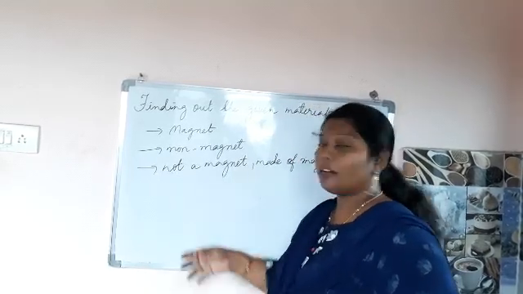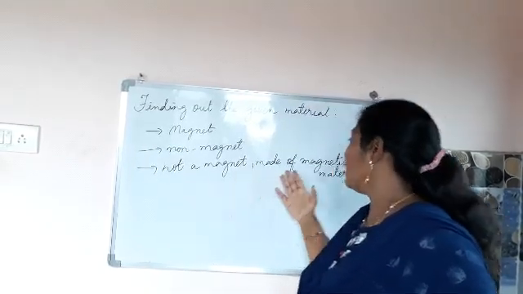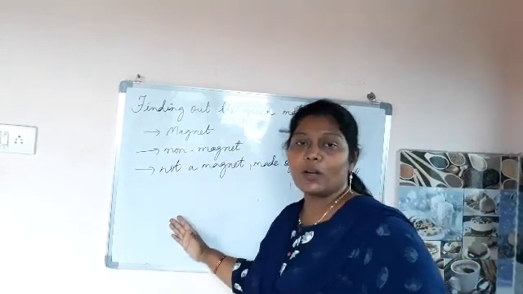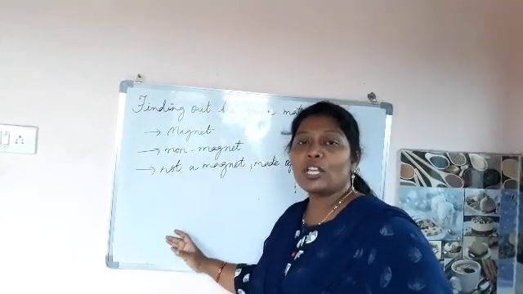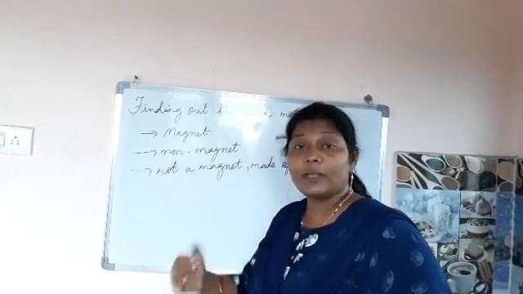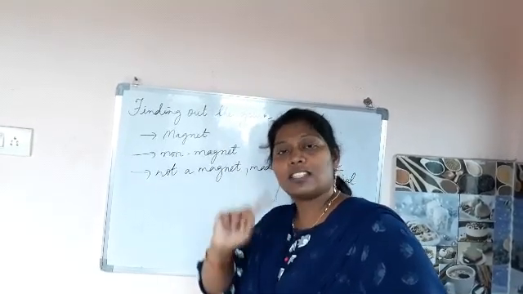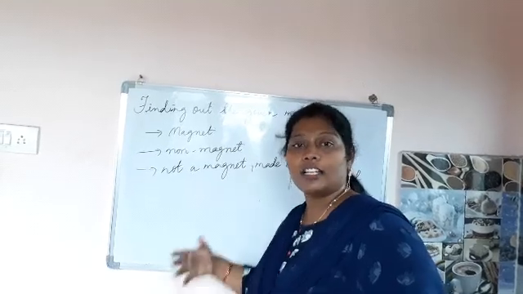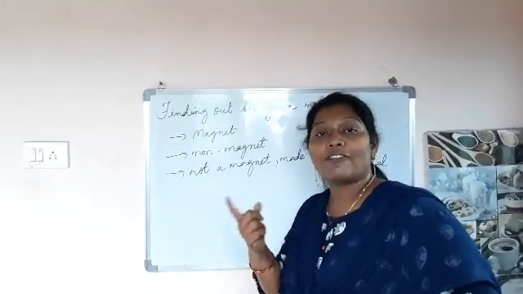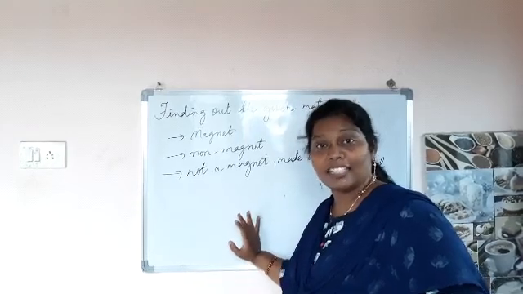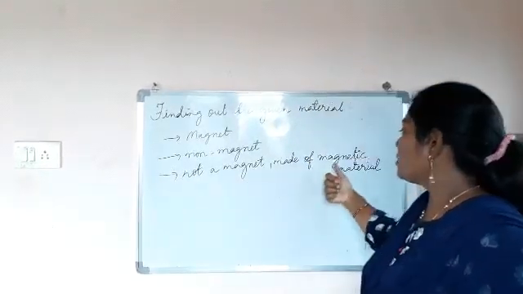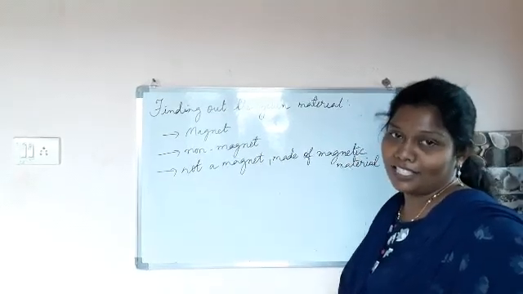Okay. Now the third one: not a magnet, but made up of magnetic material. If I bring a magnet towards the object, it has to attract the magnet, or be attracted by the magnet, on both sides of the pole, either the north pole or the south pole. Both poles have to be attracted by the material. Then you can say it is not a magnet, but it is made up of magnetic material.